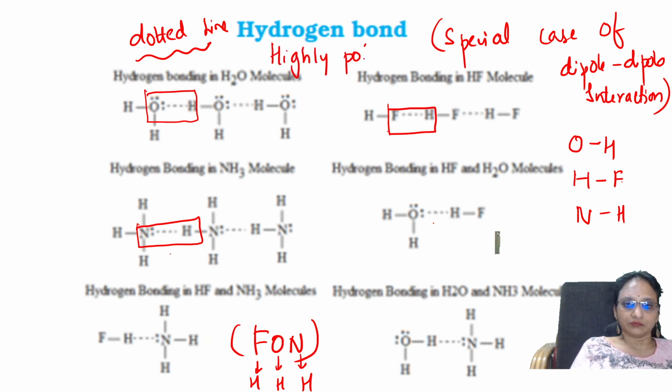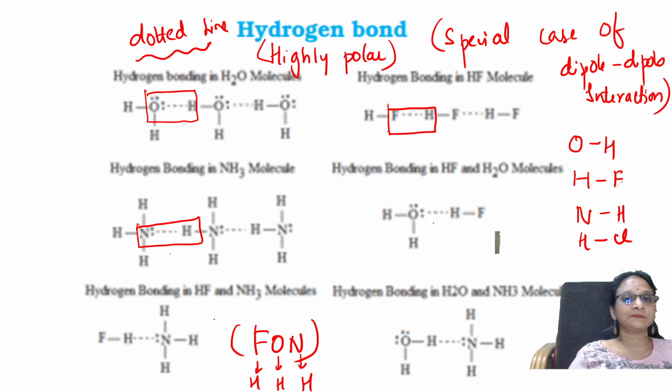Highly polar means charged particles, rather ions, one electronegative atom and one electropositive atom. In some cases you can also see it with chlorine. What is the use of hydrogen bonding? I can use it to explain protein structures, nucleic acids like DNA and RNA structures, everything I can explain using hydrogen bonding.